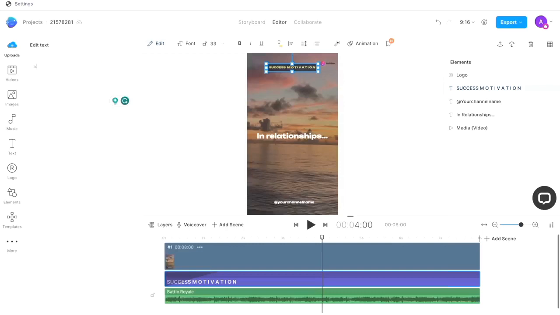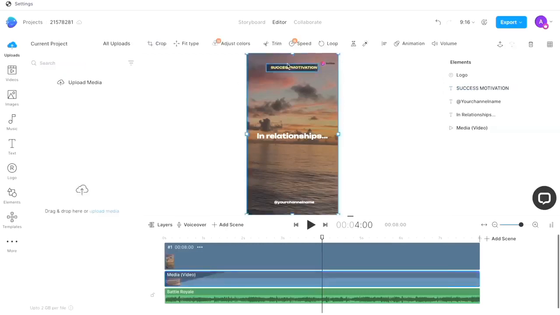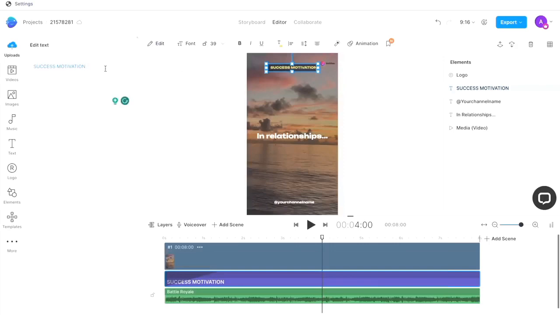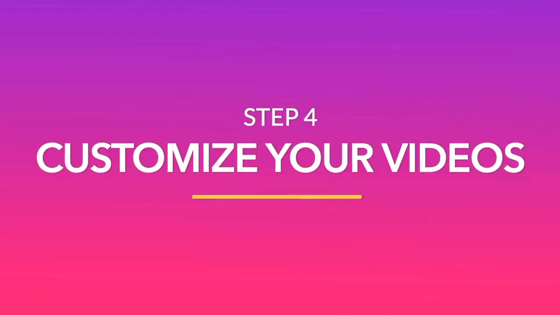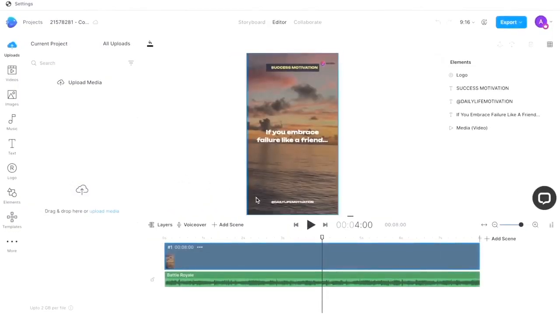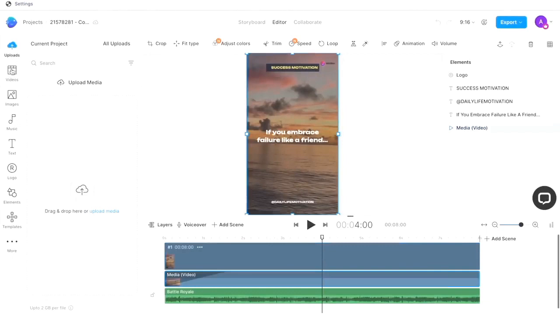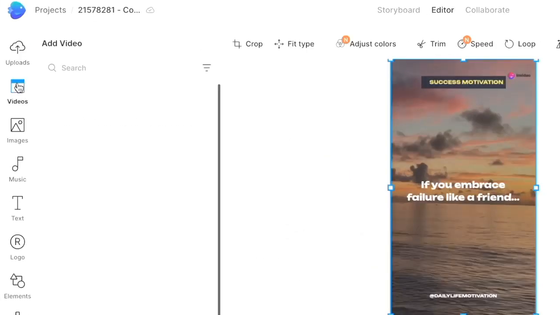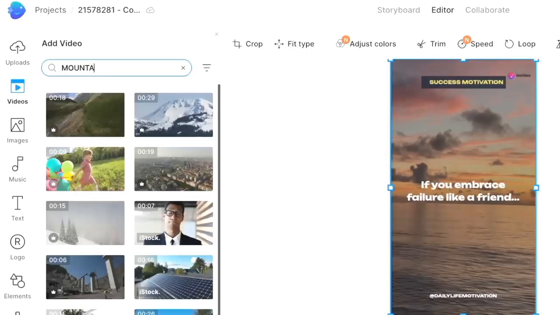Now you can go ahead and use the same process for creating all 10 shorts. Or you can switch things up and customize some of the templates to bring in more variety. And the process for that is also super simple. The easiest way to customize your short is to simply replace the background video. For this, all you need to do is go to the video tab in the left menu and here use the search bar to search for a similar clip to this one.